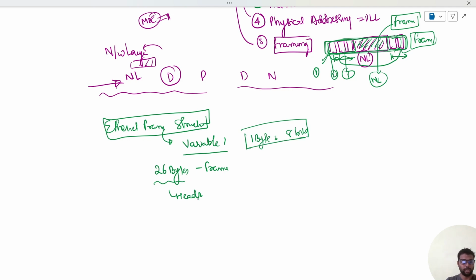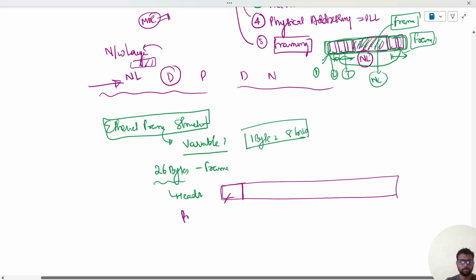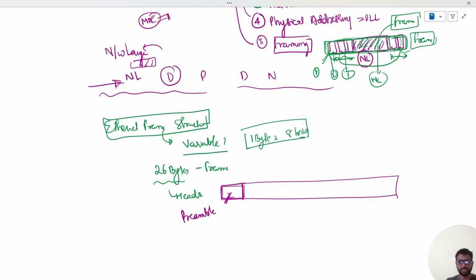Now let us see what the different fields of the Ethernet frame are. In the beginning of the frame, there will be the preamble. What would be the length of the preamble? Its length should be fixed so that it is easily understood by all the devices that are using the data link layer. So it should be fixed, and that is 7 bytes. Then we have the start frame delimiter, which is 1 byte.